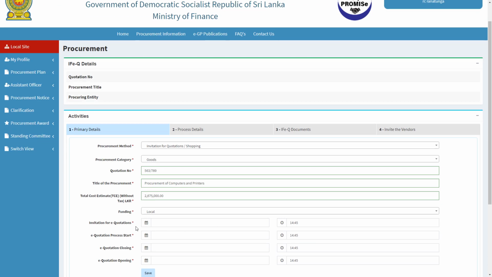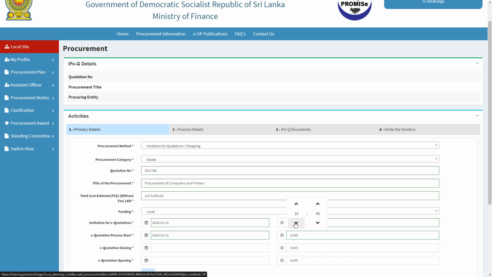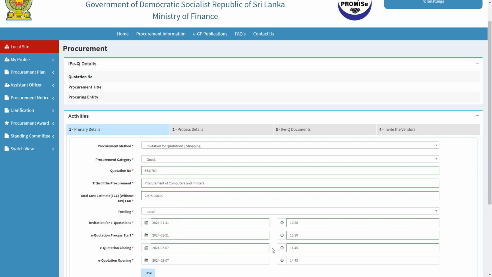Invitation for e-quotations. This should be the date and time the invitation will be sent to vendors. E-quotation process start. This should be the date and time vendors can start the submission. The invitation for e-quotations and e-quotation process start time can be the same date and time or can be different. In this example, I will make them the same time. E-quotation closing, date and time. E-quotation opening, date and time.